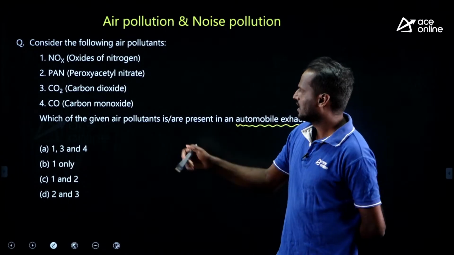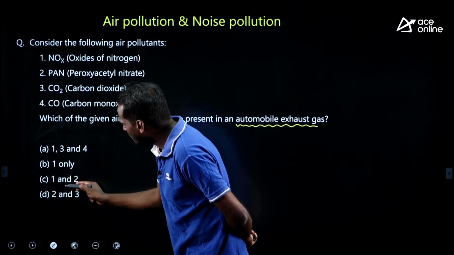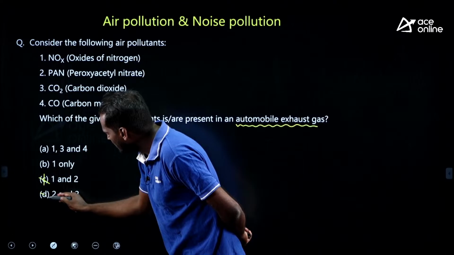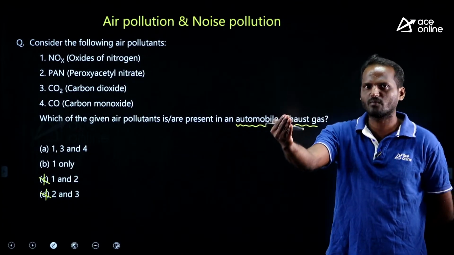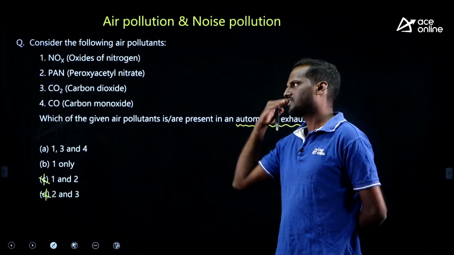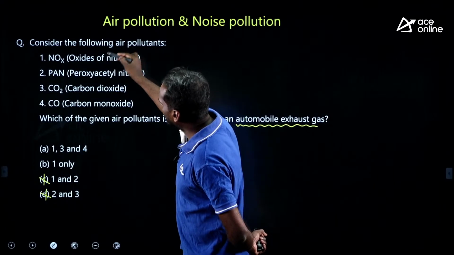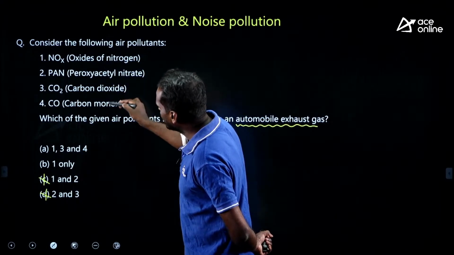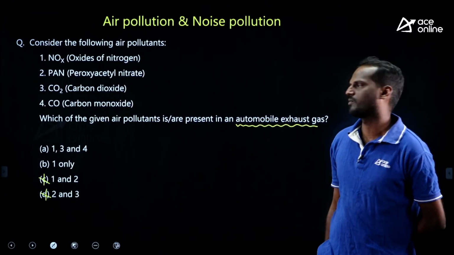If you know that, whichever option is having PAN you can straight away eliminate. C and D are not correct, since PAN is not directly emitted into the atmosphere, it is a secondary pollutant. Therefore, oxides of nitrogen, carbon dioxide, carbon monoxide, all 3 are exhaust gases from an automobile, right.